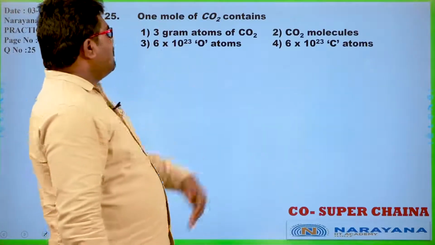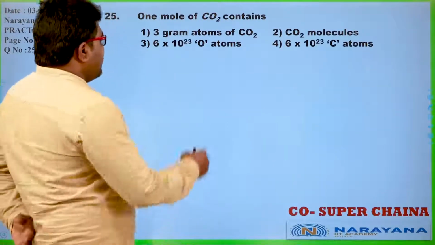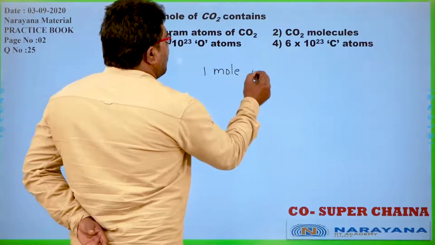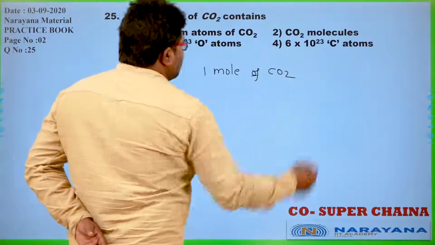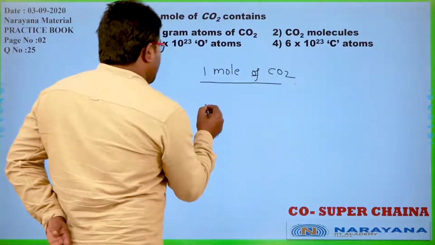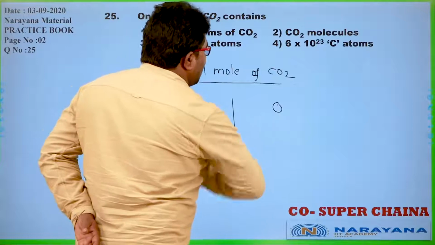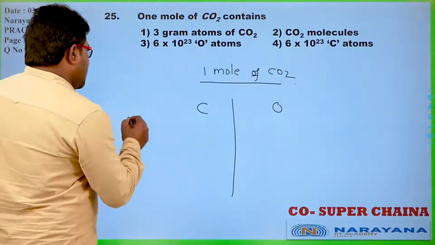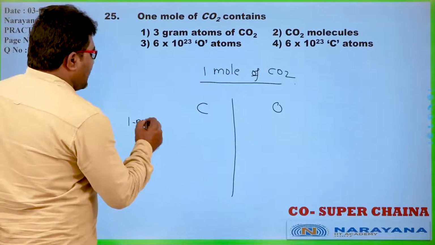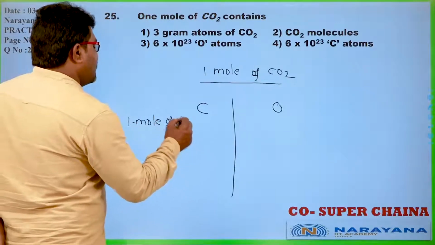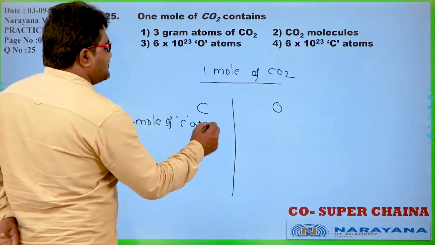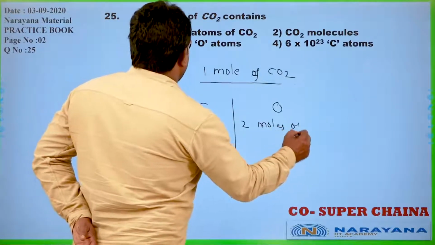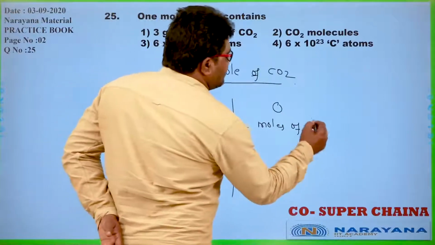One molecule of CO2 contains, see here, 1 mole of CO2. In CO2, carbon and oxygen are present. So if you take 1 mole of CO2, it contains 1 mole of carbon atoms and 2 moles of oxygen atoms.